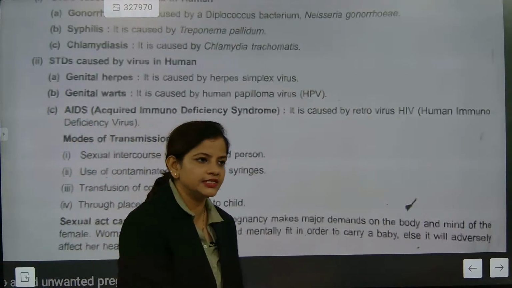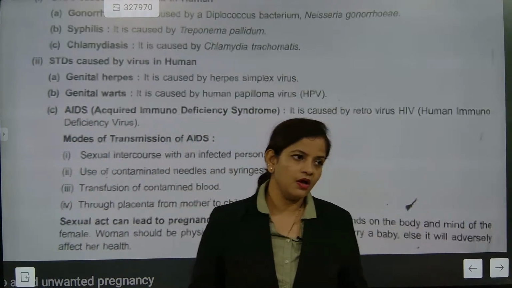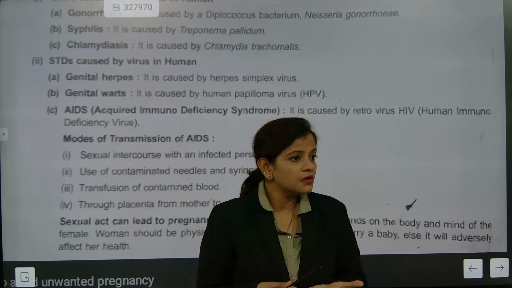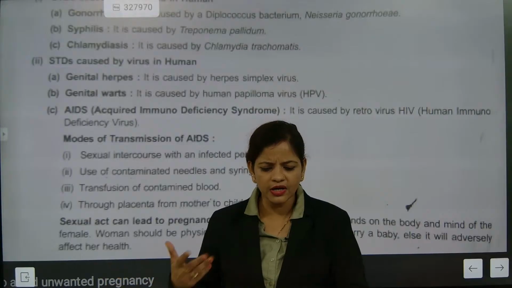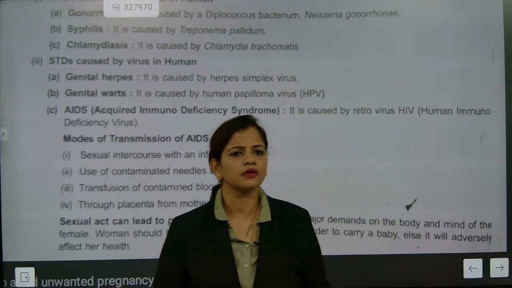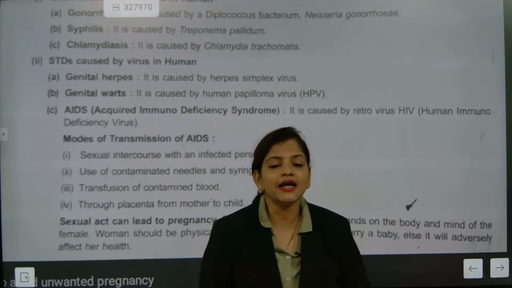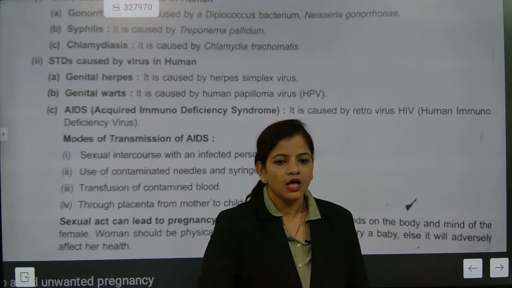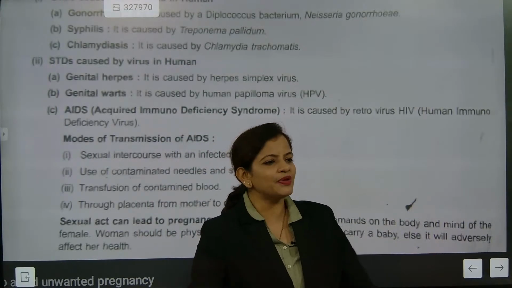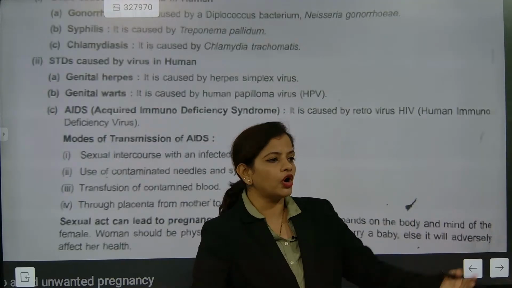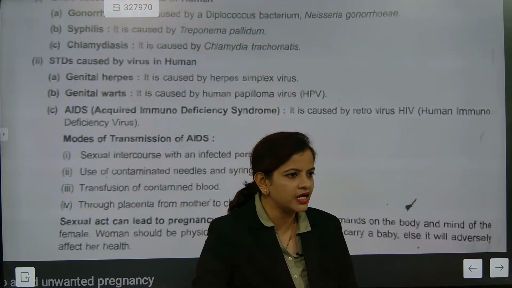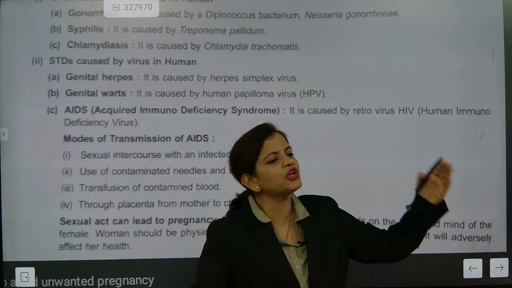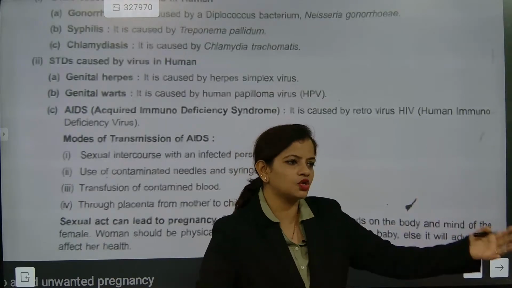AIDS is not a disease. AIDS is a type of syndrome. What is the difference between a disease and a syndrome? Come on, say, what is the difference between a disease and a syndrome? See, a disease can impact a specific organ of a human. You need to understand it like that. Like in jaundice, your liver is getting damaged. Correct? Or kidney damage is there. One specific organ is getting affected. That is called a disease.